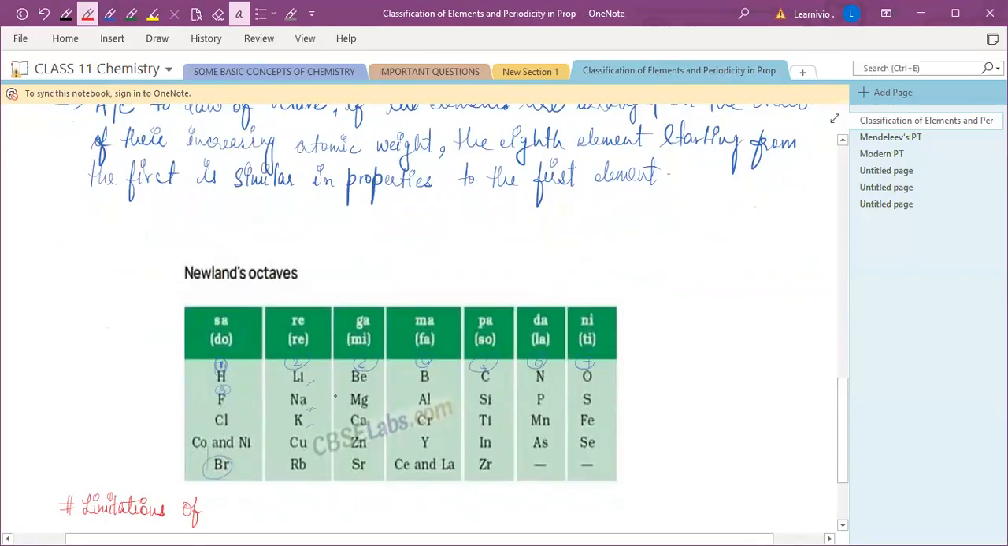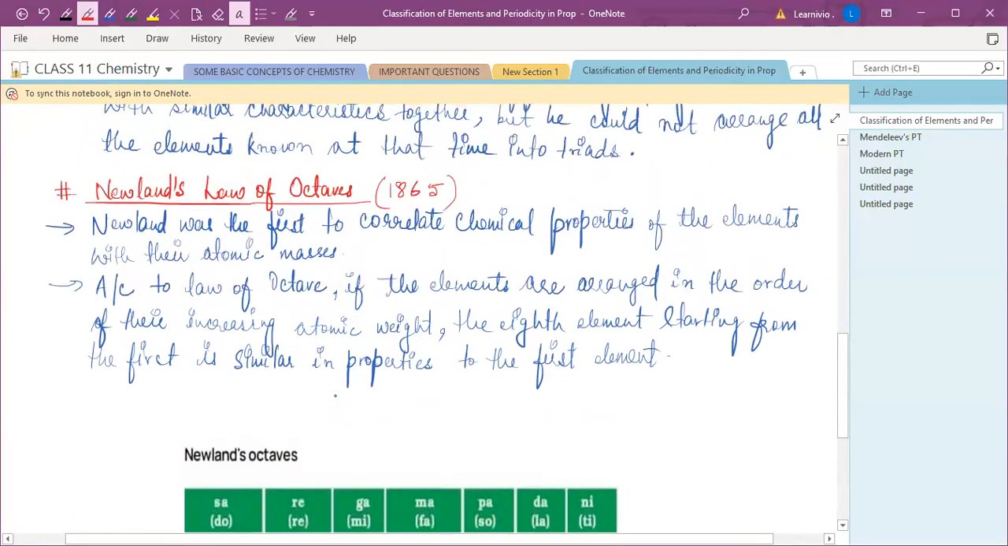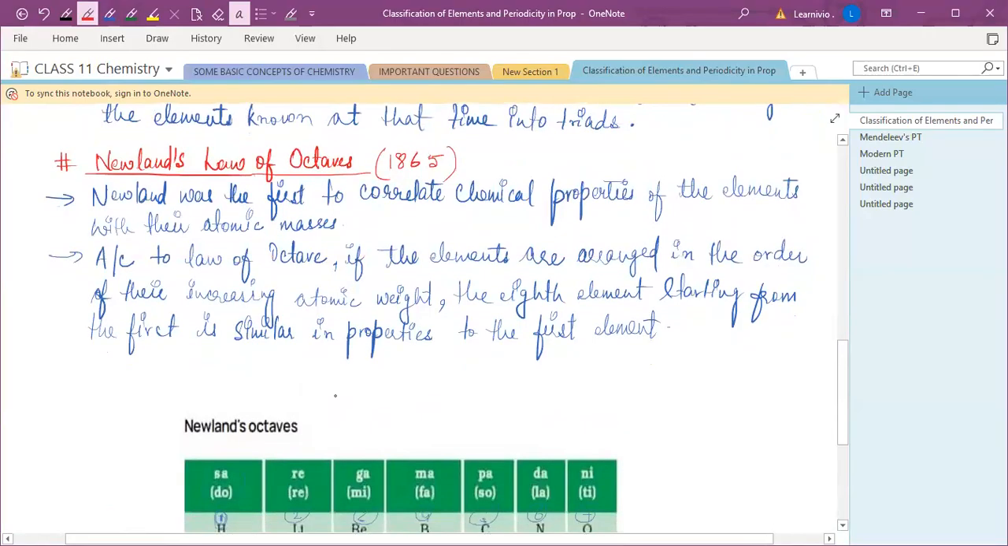Can you scroll up to the dates? Thank you, ma'am.